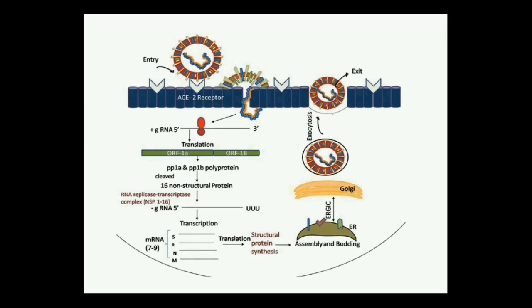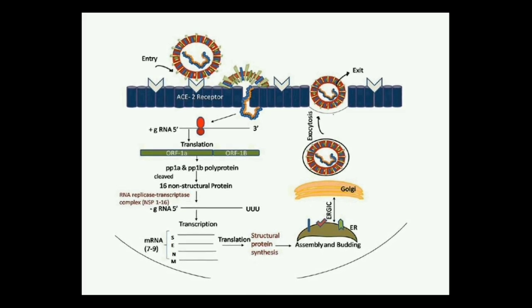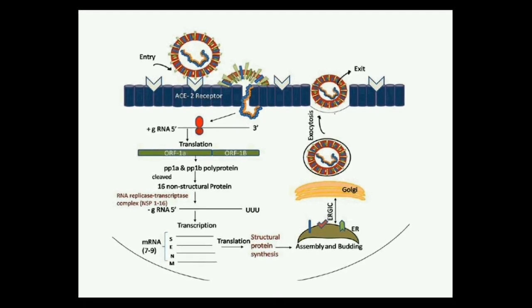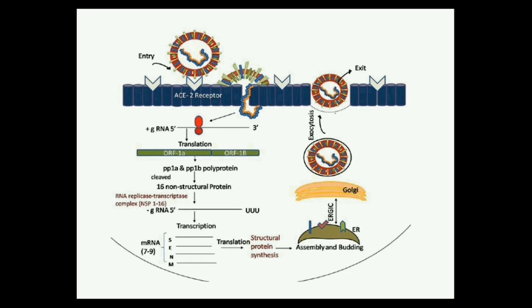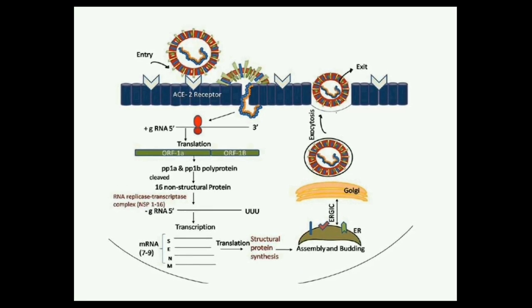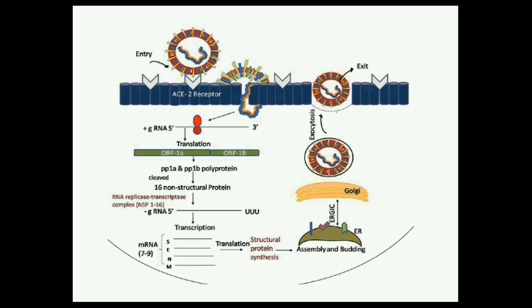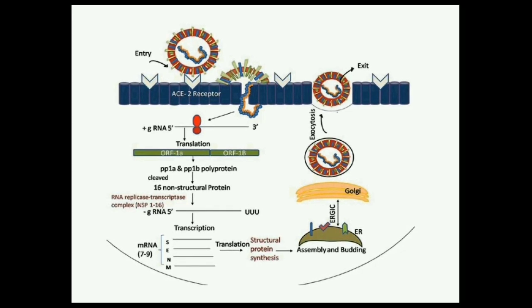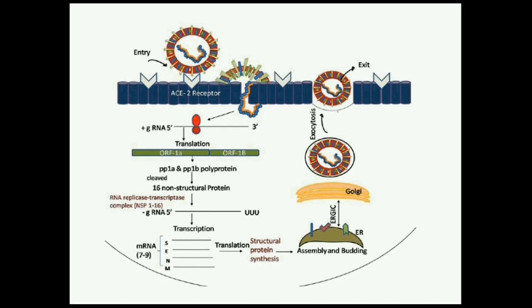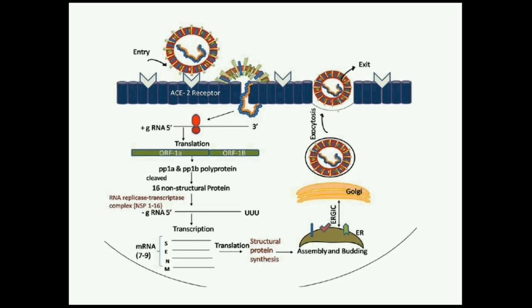Now the synthesized proteins such as membrane protein, envelope protein and spike protein enter into the endoplasmic reticulum Golgi intermediate complex, that is the ERGIC complex, and make the structure of the viral genome. Finally, the viral particle comes out of the ERGIC complex by making a bud-like structure. These mature virions form a vesicle which fuses with the plasma membrane and releases the viral particle into the extracellular region.